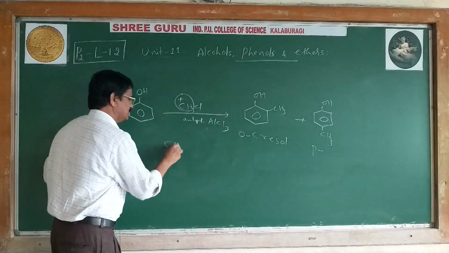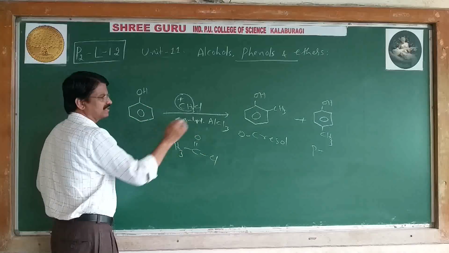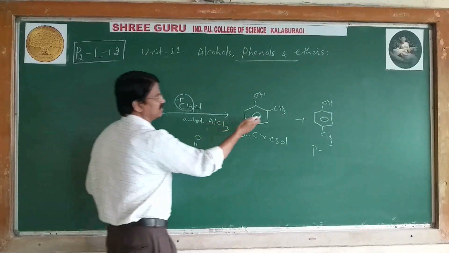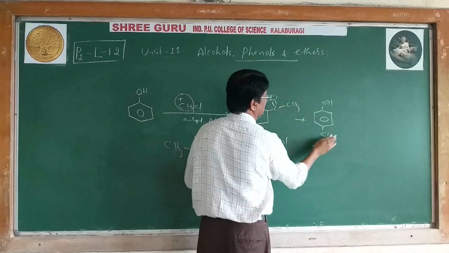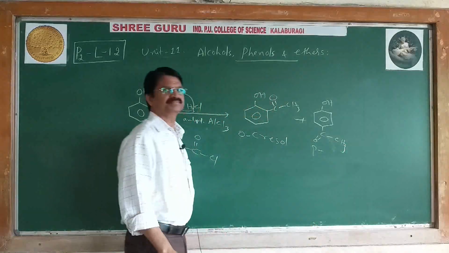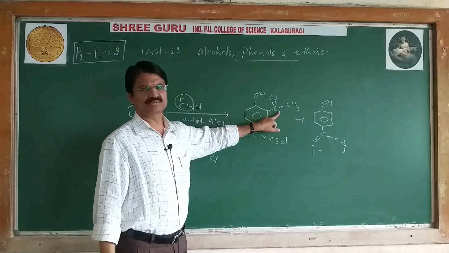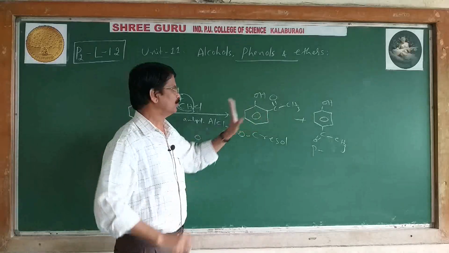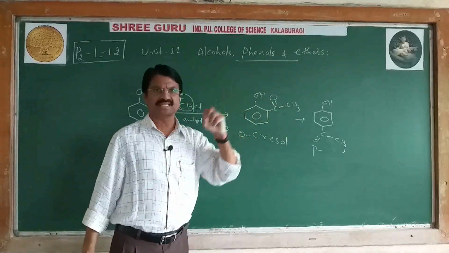If you take CH3COCl and the same anhydrous AlCl3, here we get an acetophenone derivative. We get an acetophenone compound. There is a COCH3 group, an acyl group.